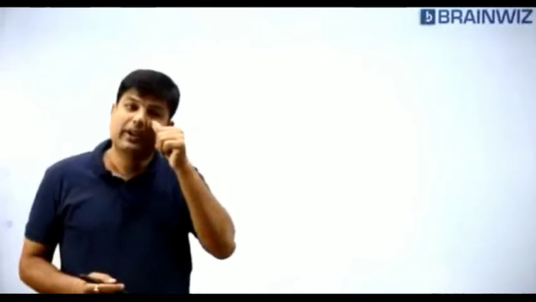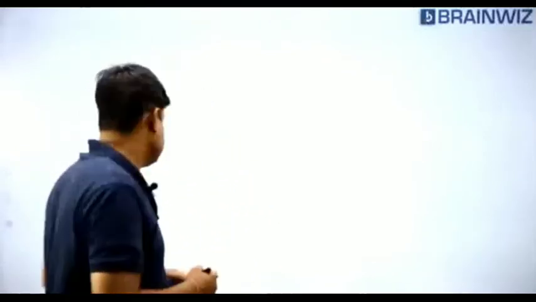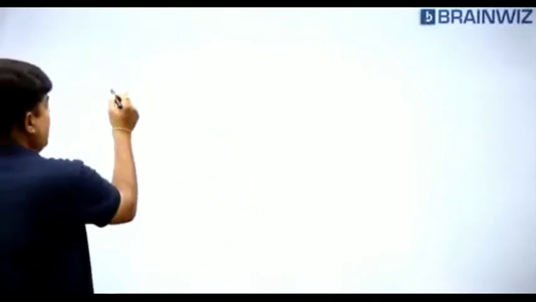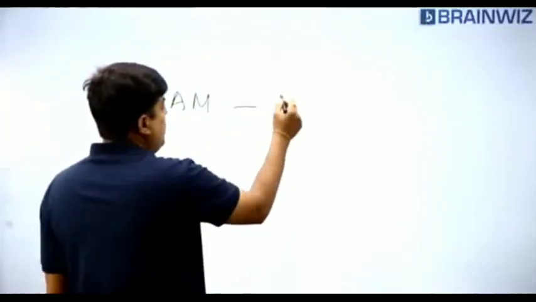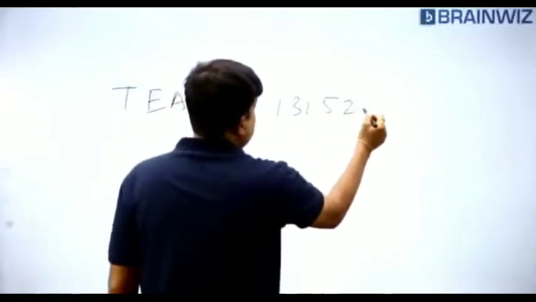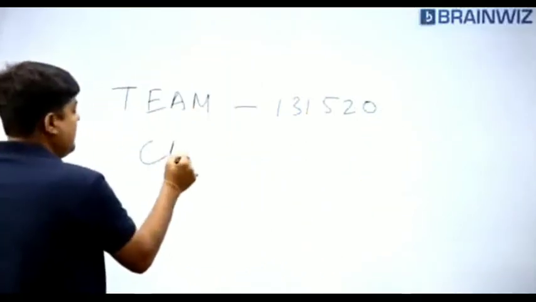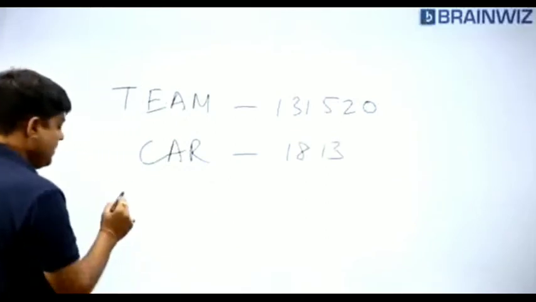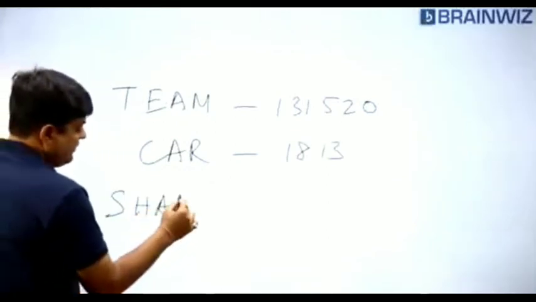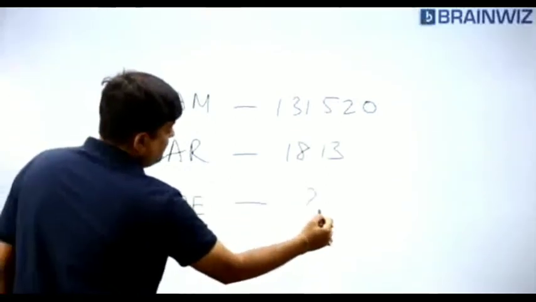In a certain coding language, listen, everybody. In a certain coding language, the word team is coded as 1,31,520. The word car is coded as 1,813. How is the code word for shape?